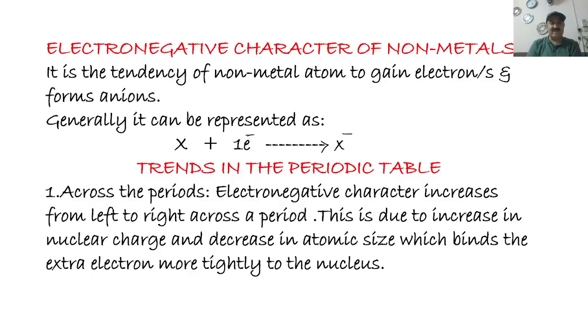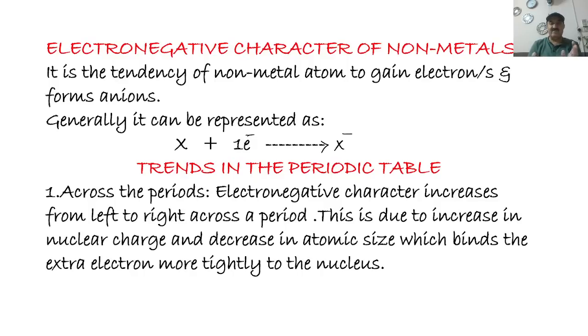Let me explain first across the period. What happens across the periods? Electronegative character increases from left to right across a period, and this is due to increase in nuclear charge and decrease in atomic size, which binds the extra electrons more tightly to the nucleus. If you move across the period, the number of electrons increases, so the number of protons also increases.